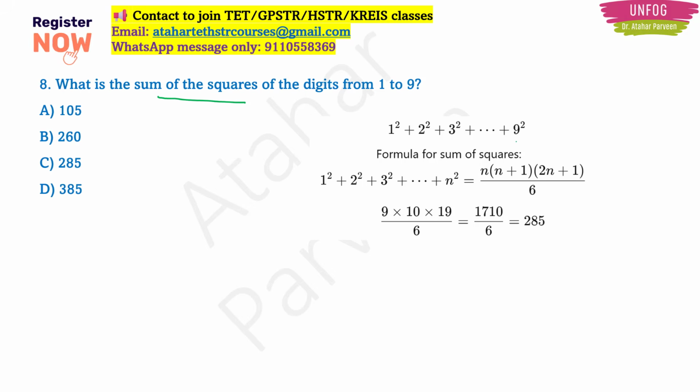We have this formula for sum of squares. That is this formula, n into n plus 1 into 2n plus 1 by 6. Just substitute and get the answer. Okay, so here the correct answer will be 285.